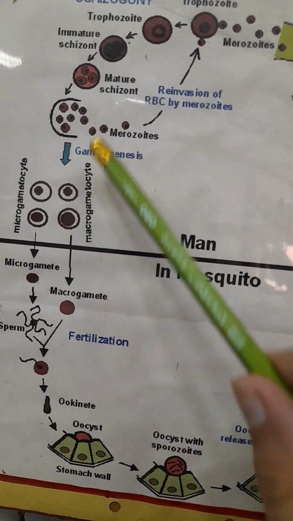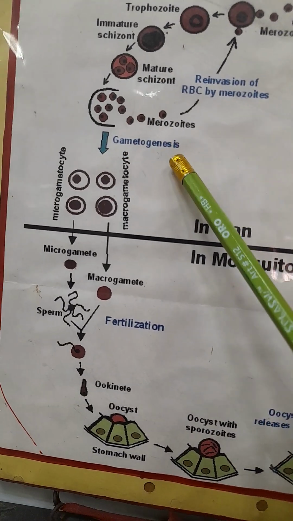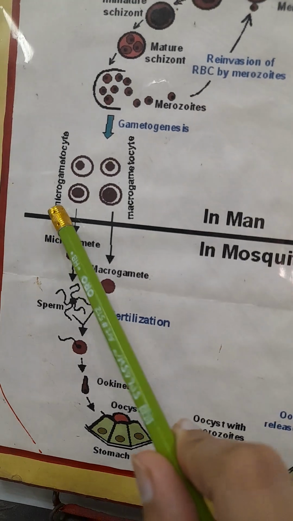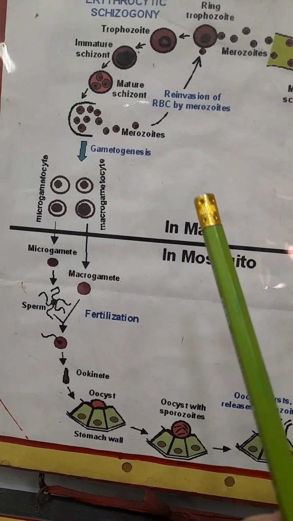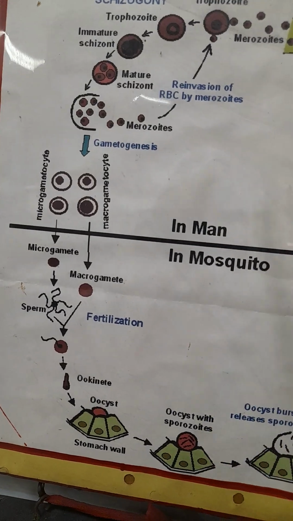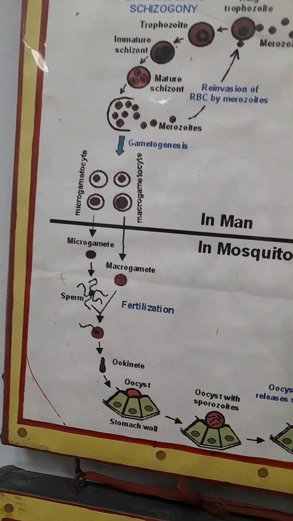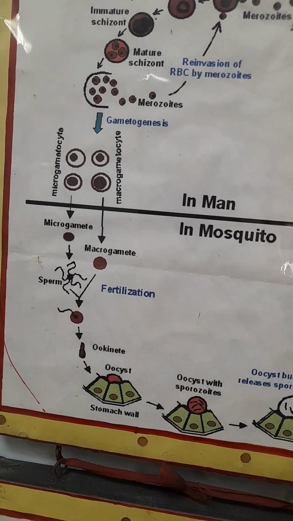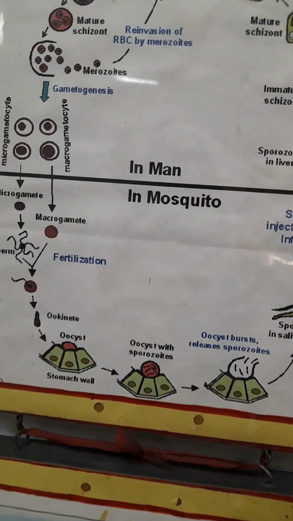The other way is that the merozoite converts into gametocytes, in gametogenesis, forming microgametes and macrogametes. Then when a mosquito bites the infected man, the micro and macrogametes go into the mosquito body and convert into the sperm and egg, and fertilization and the whole process goes on.